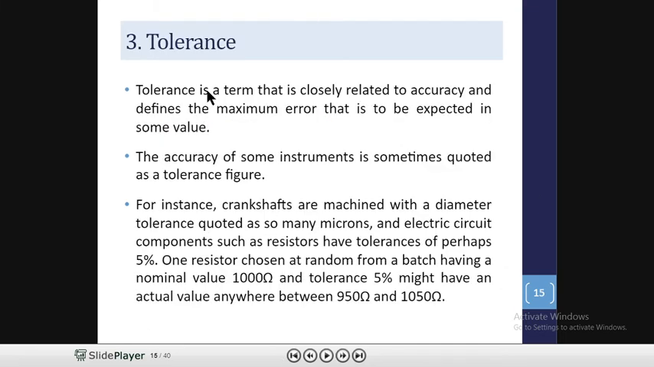Then what is tolerance? Tolerance is a term closely related to accuracy and defines the maximum error that is to be expected in some value. The accuracy of some instruments is sometimes quoted as a tolerance figure.